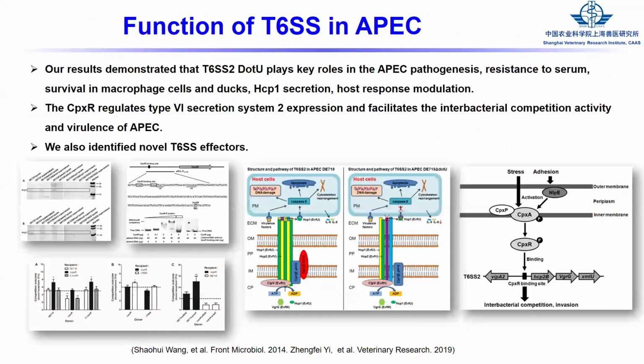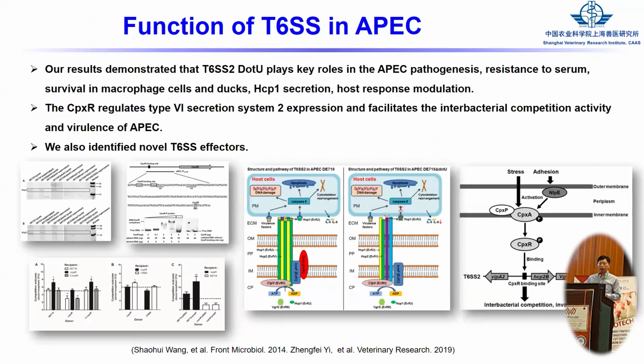And another system is type 6 SS. We first found this type 6 SS, which I identified in 205, but at that time we did not focus on this system. After that, type 6 SS was found in 206, but in 205 we had already found it, though at that time we didn't focus on it.